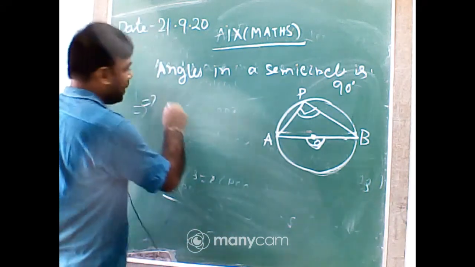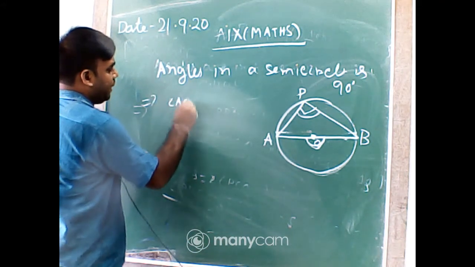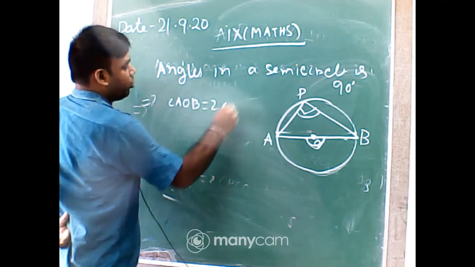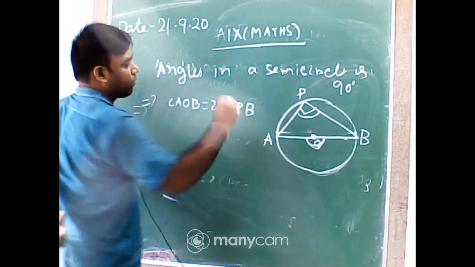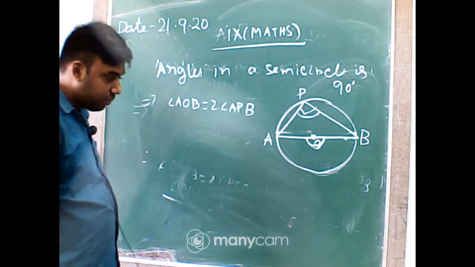Now you know the relation between central angle and circumference angle: angle AOB equal to 2 into angle APB.